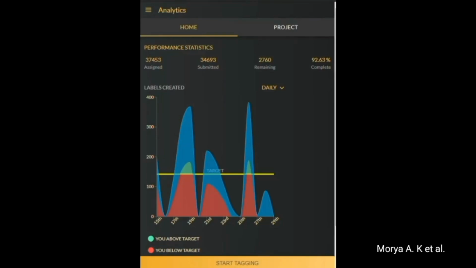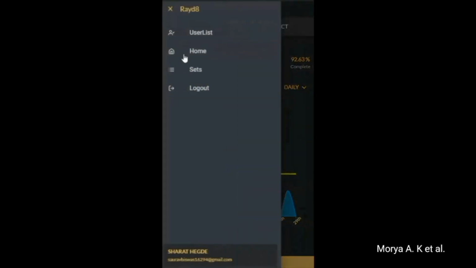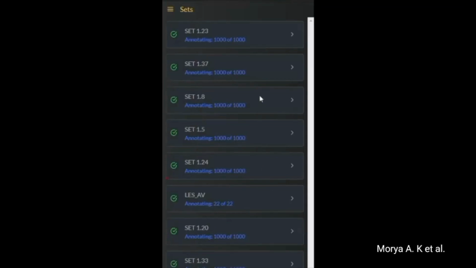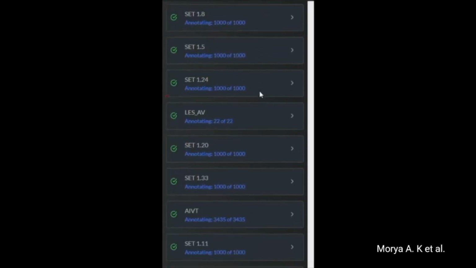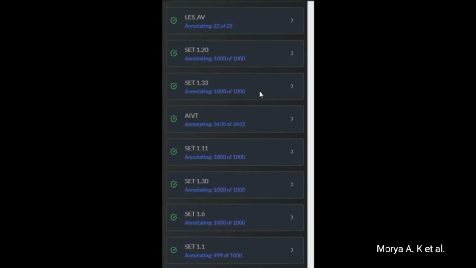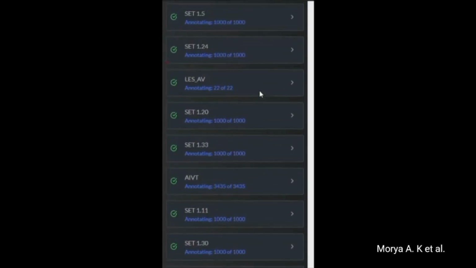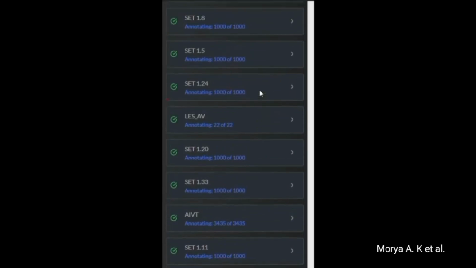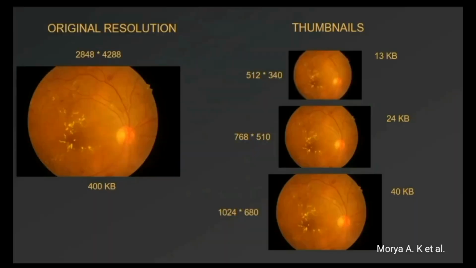The graph shows the maximum number of images stacked by the other users in real time, and gives the daily target settings. These imaging data sets are generally in the range of thousands and can be overwhelming for a single person. So we chunked them into sets, each containing 1000 images or less, which a grader can complete in 2 weeks. The issues mentioned earlier were resolved as follows.